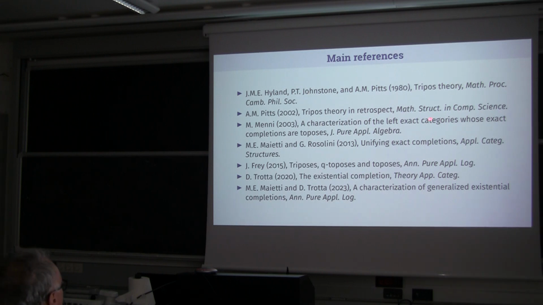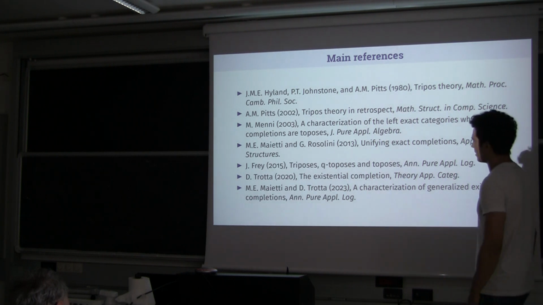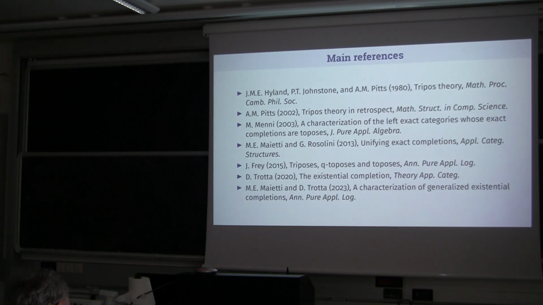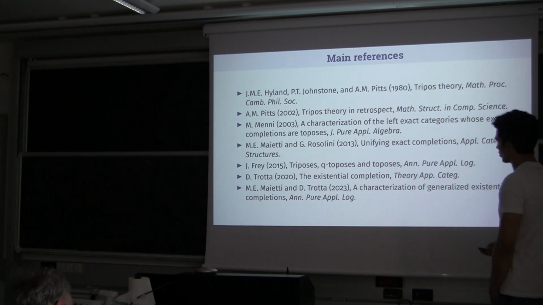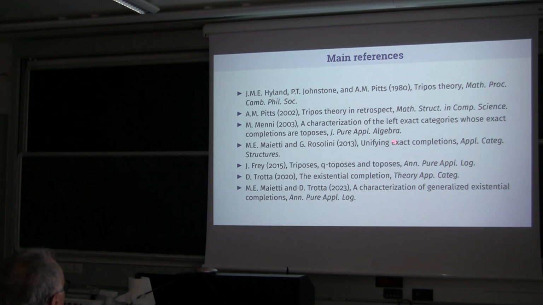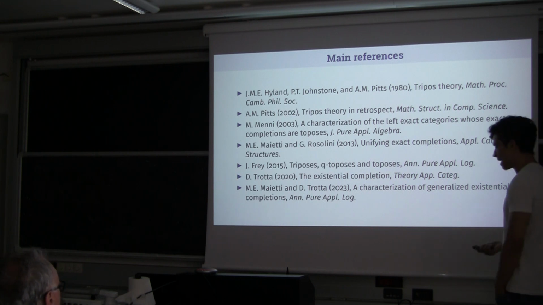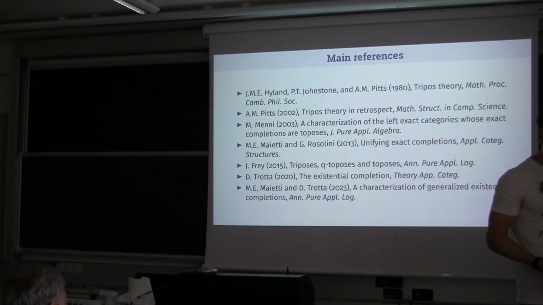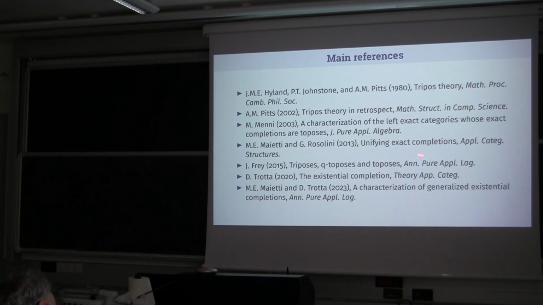In particular, here you can find, of course, the definition of tripos and tripos-to-topos, also in this paper, where triposes are considered over an arbitrary base in the final product. Then we will need this result by Menni, which is the characterization of categories whose exact completion is a topos. Then we will need the presentation of the tripos-to-topos as an exact completion of an essentially elementary and existential doctrine presented in this work by Maietti and Rosolini.